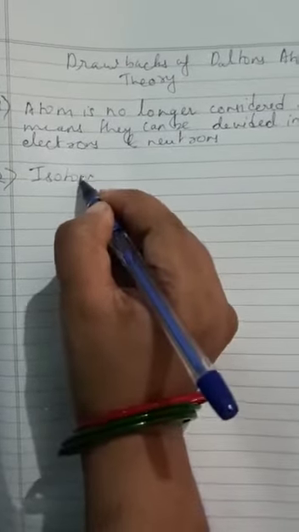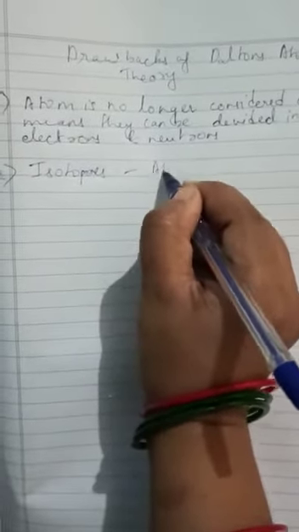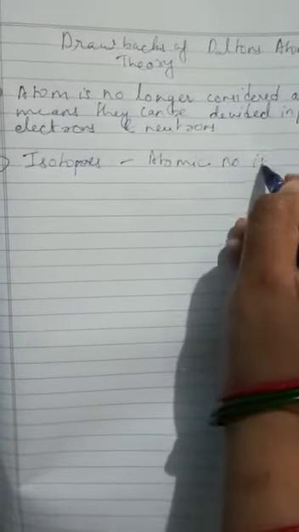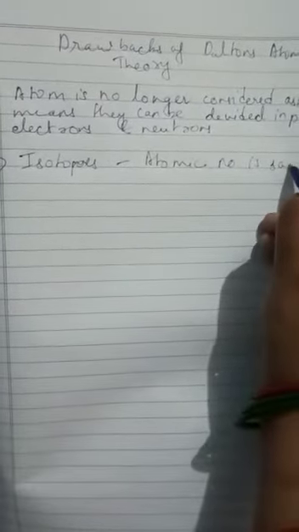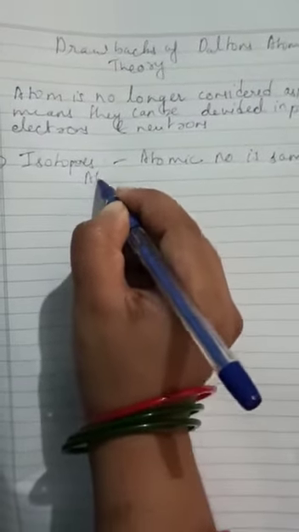Isotopes are the substances in which the atomic number is same and atomic mass is different.